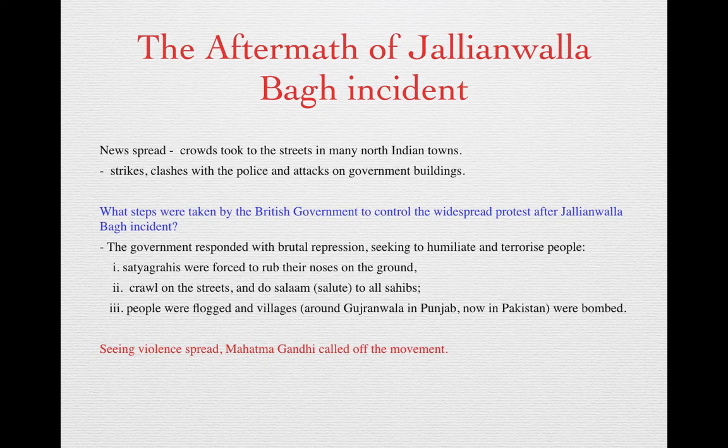So the whole incident took very, very violent forms all over India. Everywhere people took up violent ways to fight against the British government because they were so much angered by the killing of these innocent people at Jallianwalla Bagh. Okay, now the British government, let's see what steps they took further to control the widespread protest after the Jallianwalla Bagh incident. Okay, so after the Jallianwalla Bagh incident there was even more political unrest, and more people started violent activities to oppose the British government.